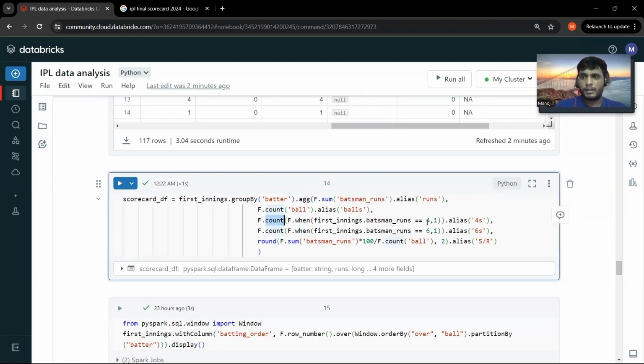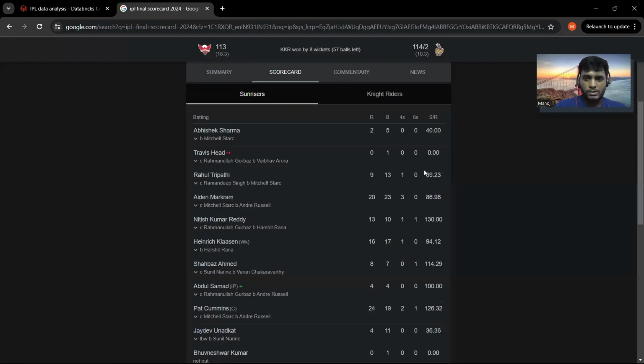So based on that I can understand how many boundaries a person has scored. The same applies for the sixes as well, right? And for strike rate, I sum the batsman's run divided by the total number of balls played, into 100, right? I'm also rounding off to two precisions, since that's the precision they have on the scorecard.